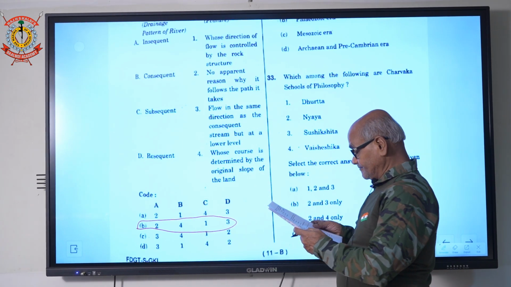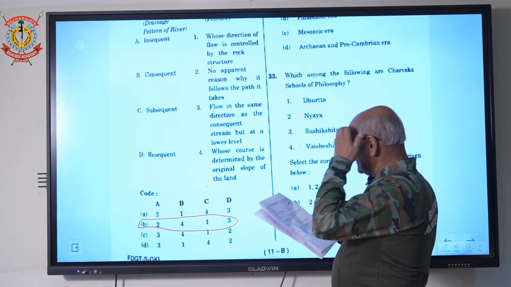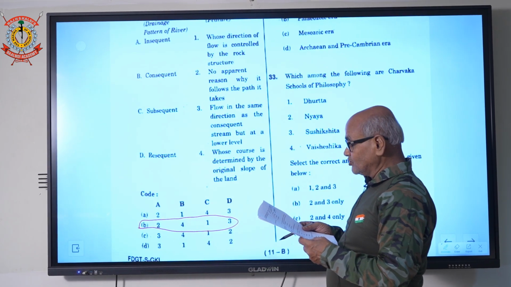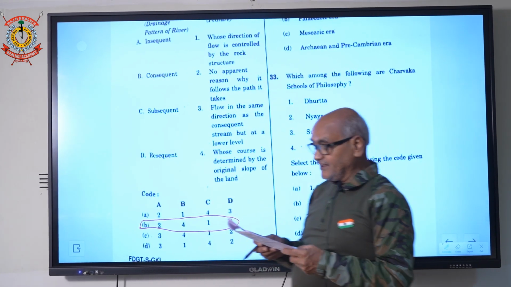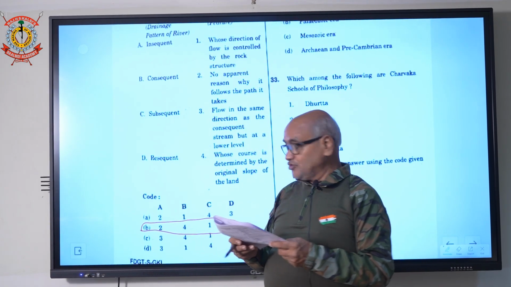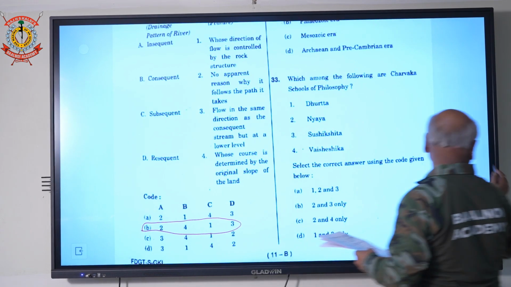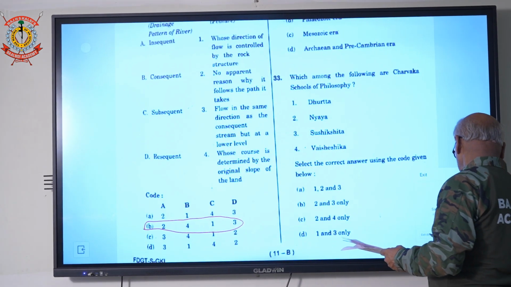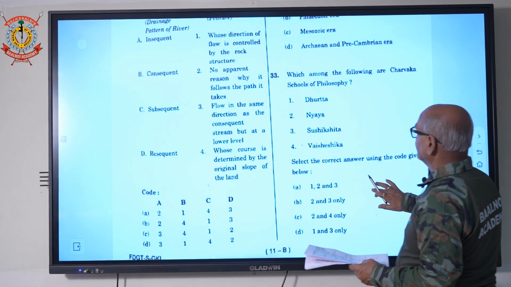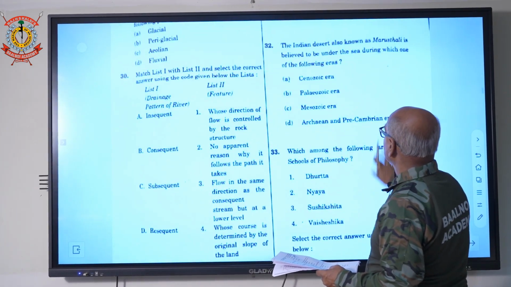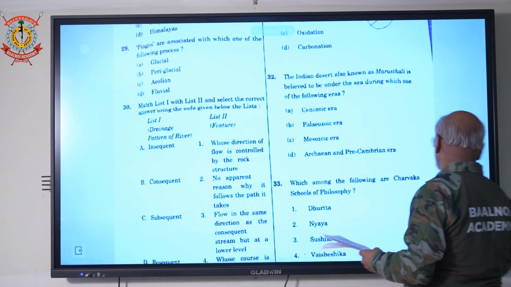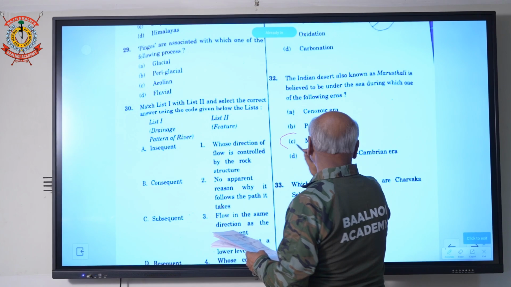Question number 32. The Indian desert known as Marusthali is believed to be under which of the following eras? Mesozoic stage. Answer will be C part.